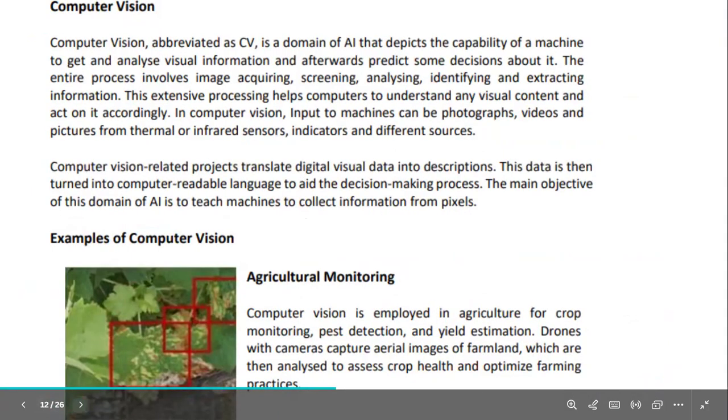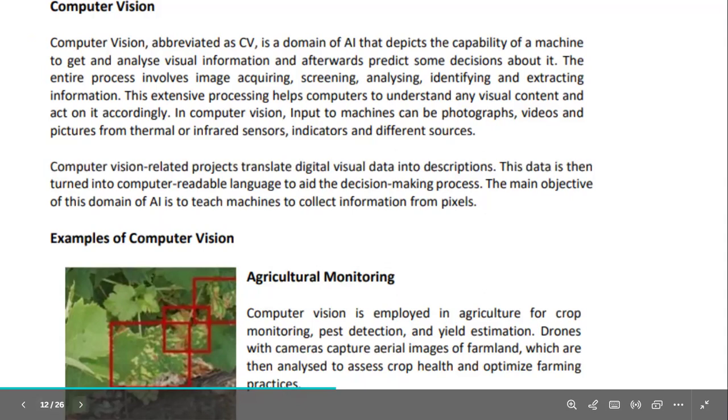Next comes computer vision. Computer vision is the second domain of AI, abbreviated as CV. Here we will use what type of information? Visual data. It will take the information in the form of visual, predict from that and give decisions. The entire process involves image acquiring, screening, analyzing, identifying and extracting information. Mostly here the machines will take decisions depending upon the visual, which means the data may be in the form of photographs, videos or pictures, right? Depending upon that, the machines will take the decision.